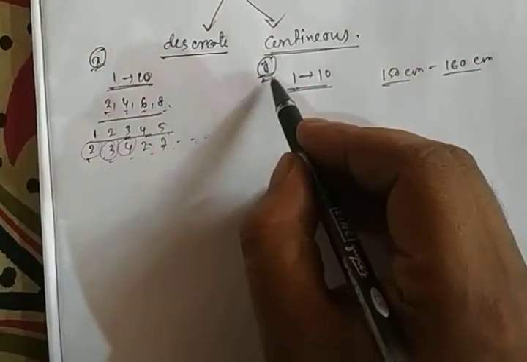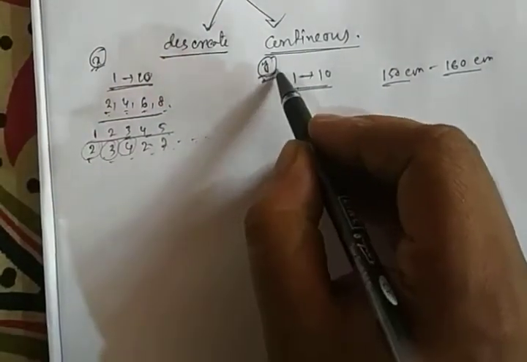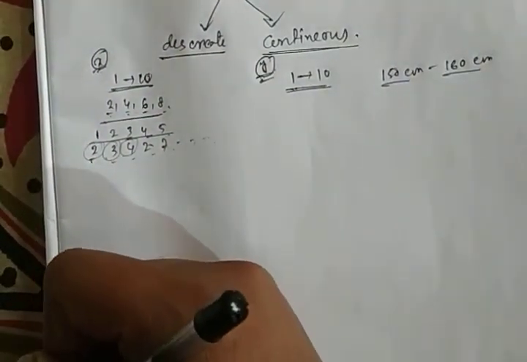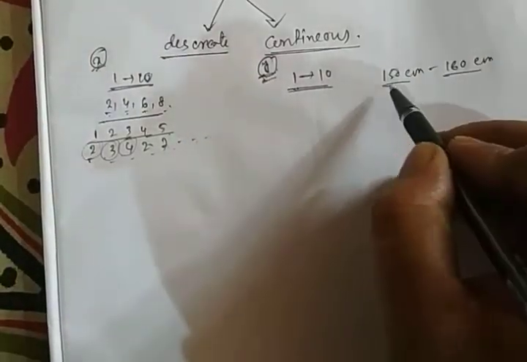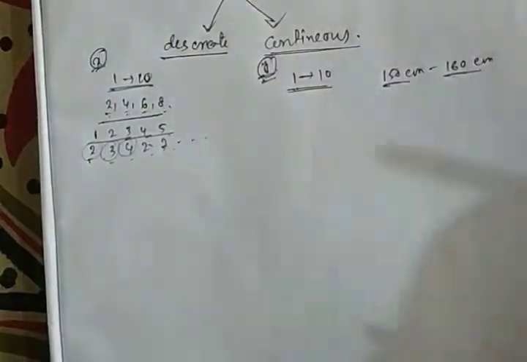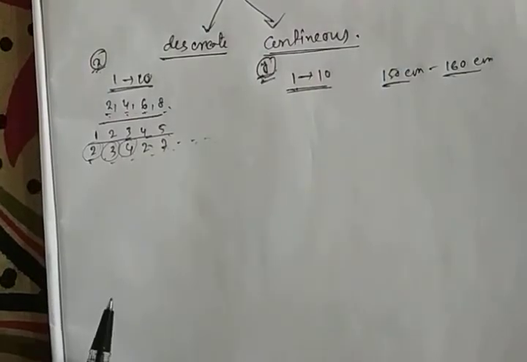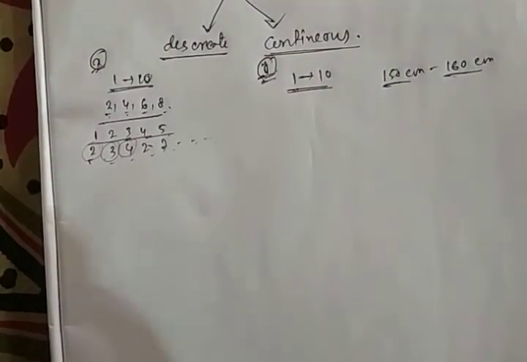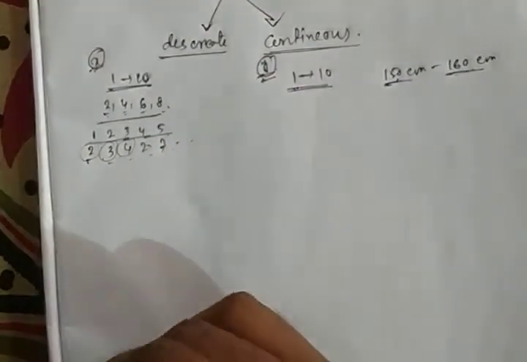If we find the values of y representing the height of the students, then y can take any values from 150 to 160, as we are measuring the interval that the height can lie between 150 to 160.